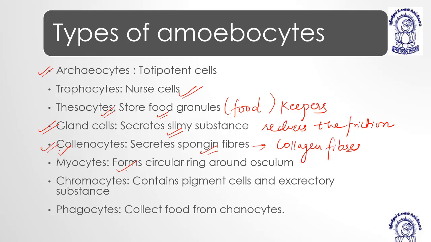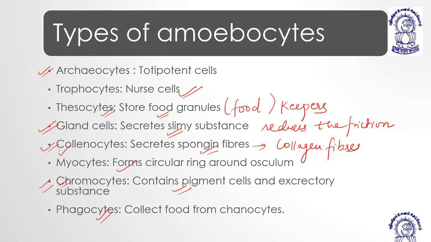Then we have myocytes, they form a circular ring-like structure around the osculum, which can contract and relax the oral cavity or the mouth of the phylum Porifera, meaning the mouth of the body. Okay. Then we have chromocytes, which have different pigments in them, and are also concerned with the secretion of excretory substances.